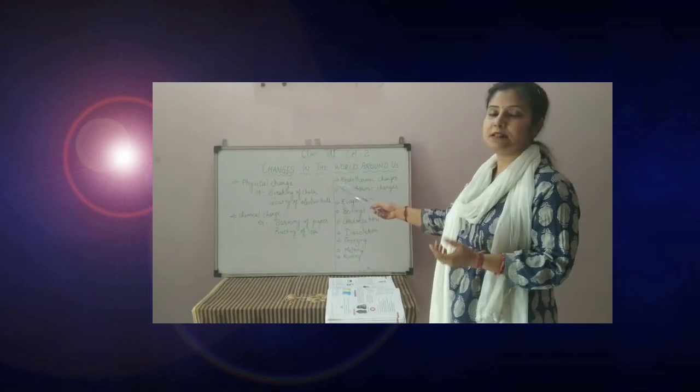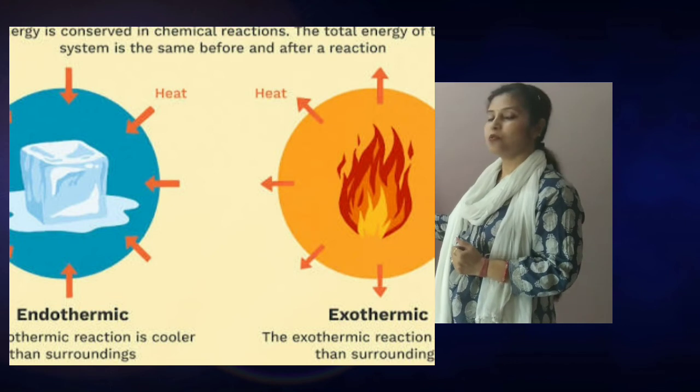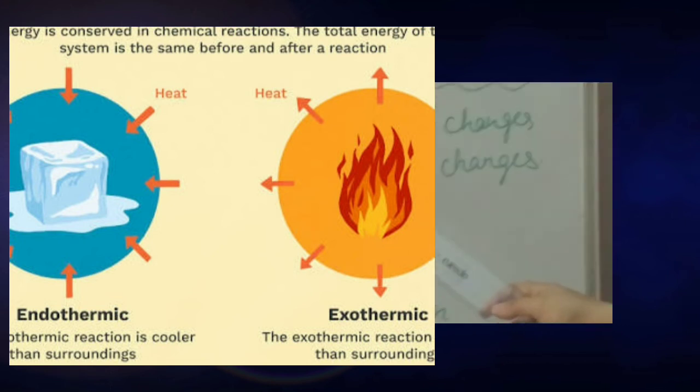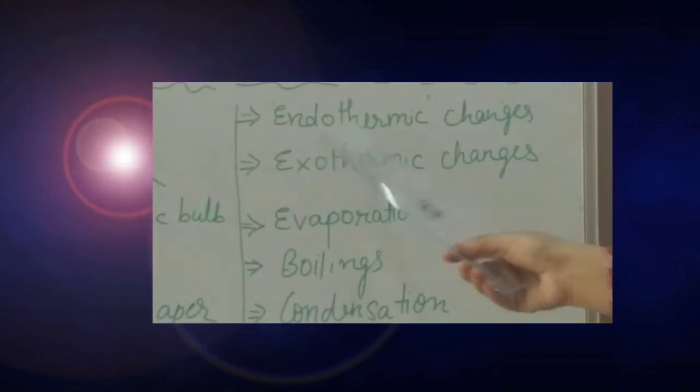Depending on involvement of energy, changes can be categorized into endothermic changes and exothermic changes. Endothermic, in that energy is absorbed. Exo means evolved. So if energy is evolved, that is exothermic. If energy is absorbed, that is endothermic changes.